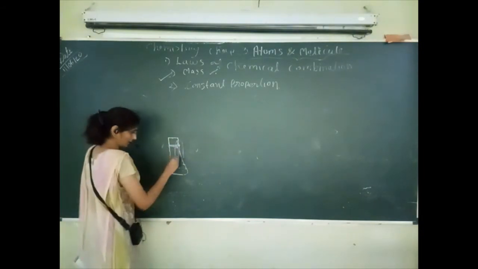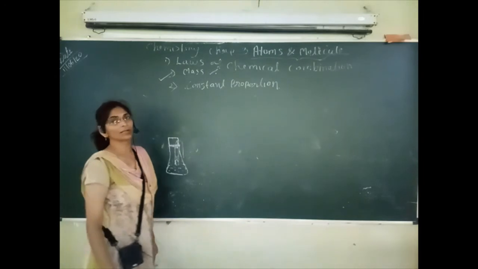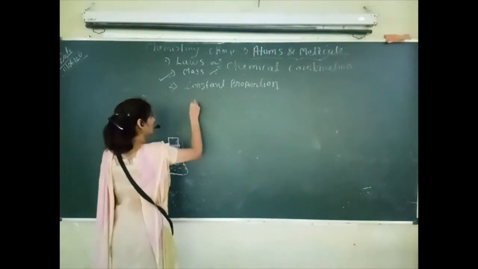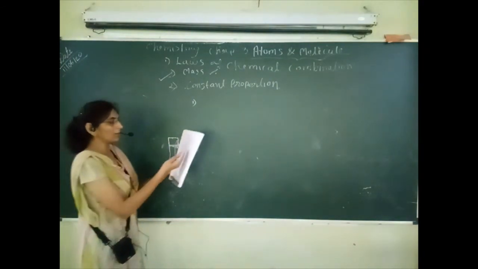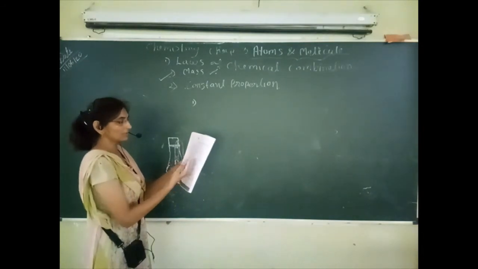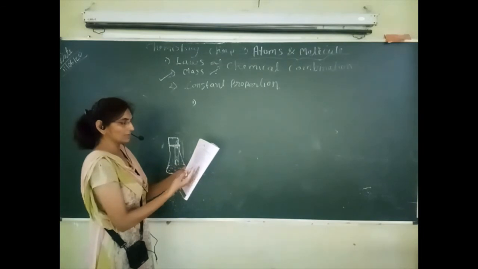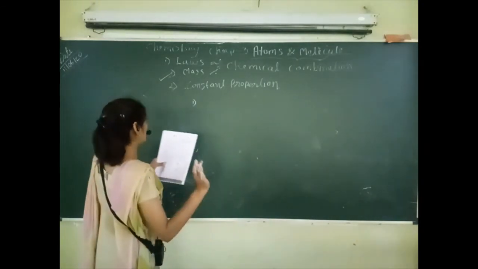In that test tube and in that conical flask, we can take different types of chemicals for our different experiments. So in our first experiment, what will we take here? Here three options are given: copper sulfate and sodium carbonate, first option. Second is barium chloride and sodium sulfate. Third one is lead nitrate and sodium chloride.